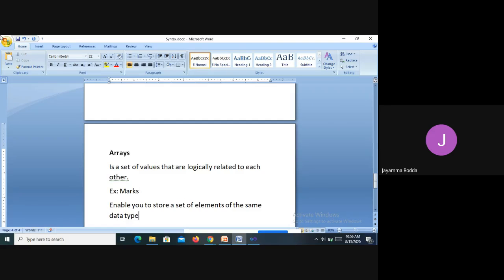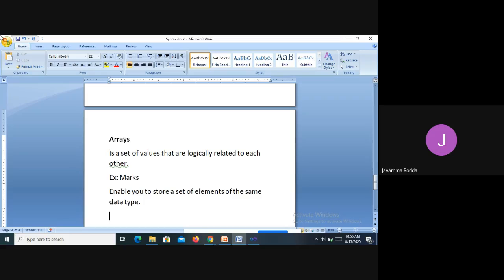If the array is not used, what do you have to do? Multiple times you have to declare a specific type of variable with the same data type, which is time consuming. Storing a set of elements of the same data type under the same name is much easier than creating multiple variables. Okay.